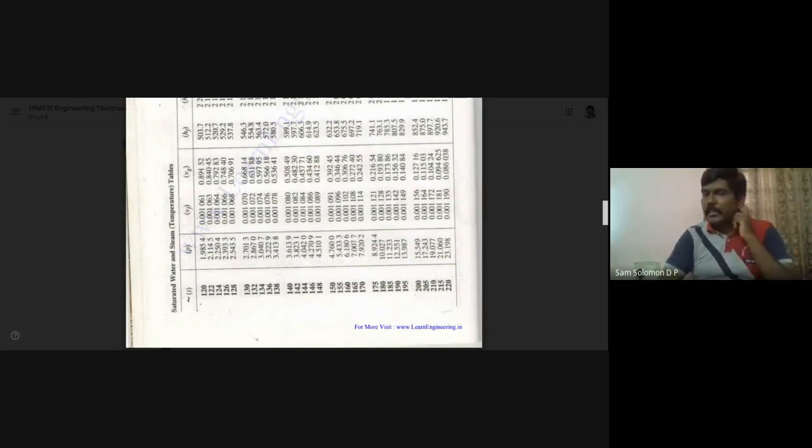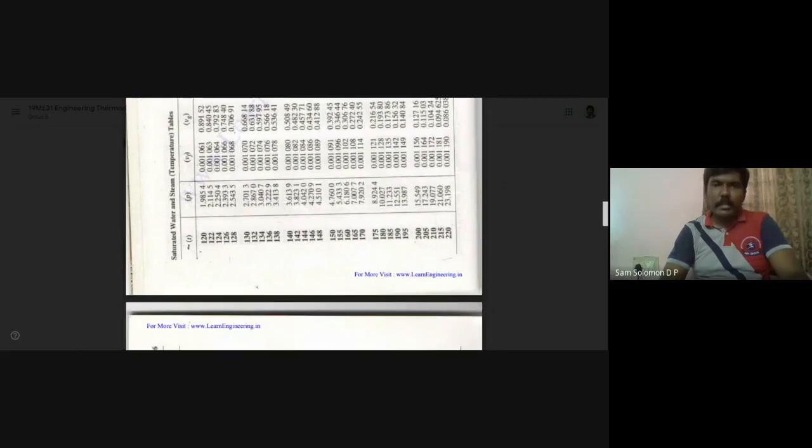So for temperature T equal to 200 degrees centigrade, VF is 0.001156 and VG is 0.12716 meter cube per kilogram. And the given volume is 0.4, which is greater than VG. So the steam is supposed to lie in the superheated region.